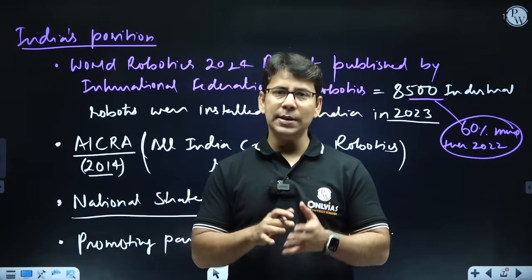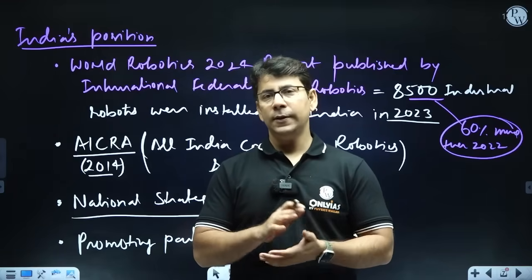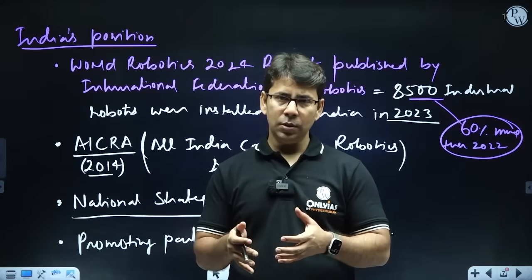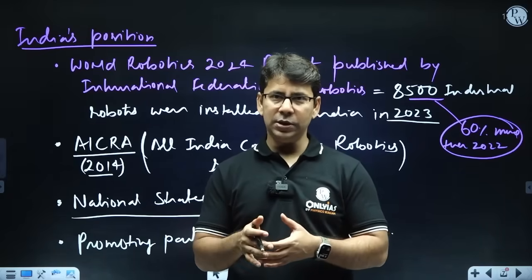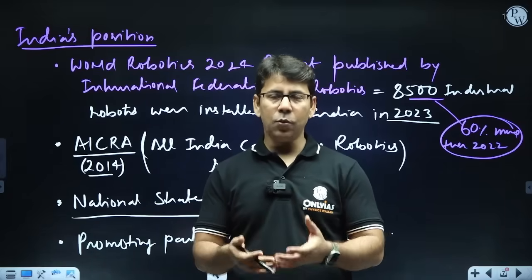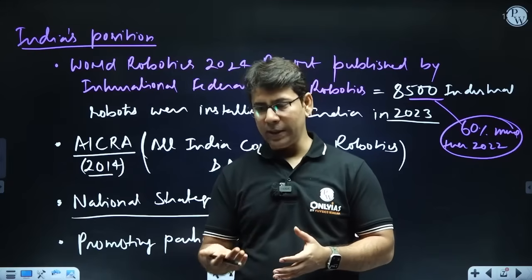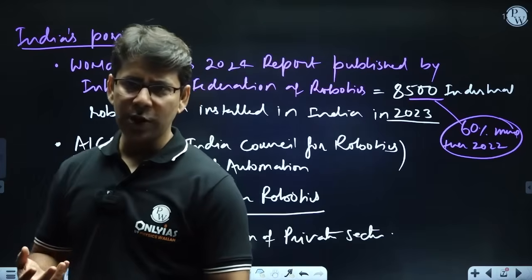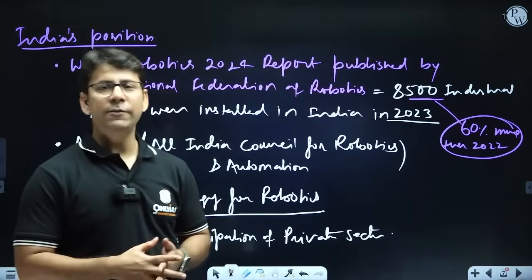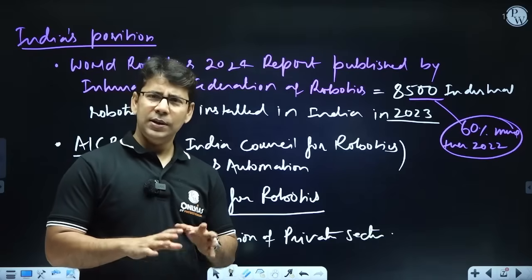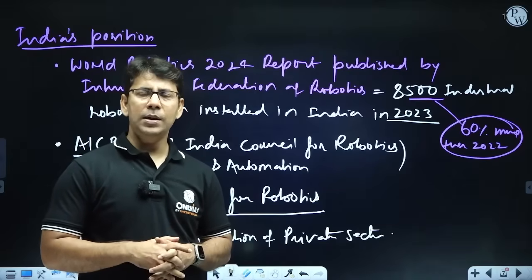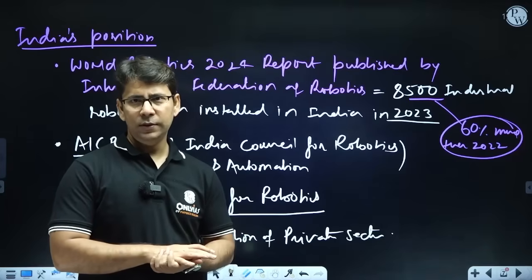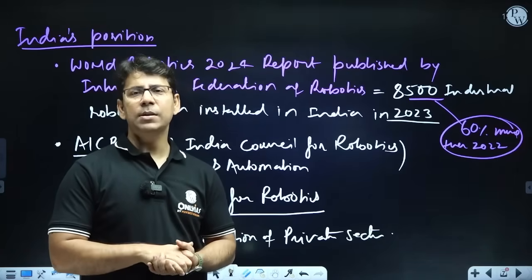But the biggest application of robotics is in industry. In industry, only if the private sector, private companies, come forward will it be there. And many robotic companies have done a wonderful job, which are private sector, like Asimo Robotics, Inventor Robotics, Zen Robotics. They have done a good job. They have made many robots which are being used in different industries, right? So on that particular point, we can sum it up.